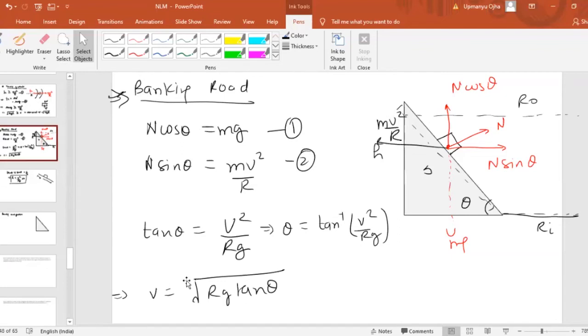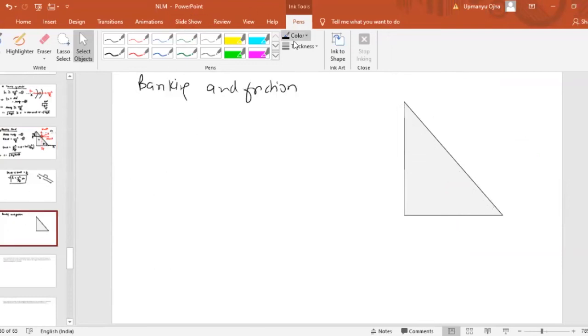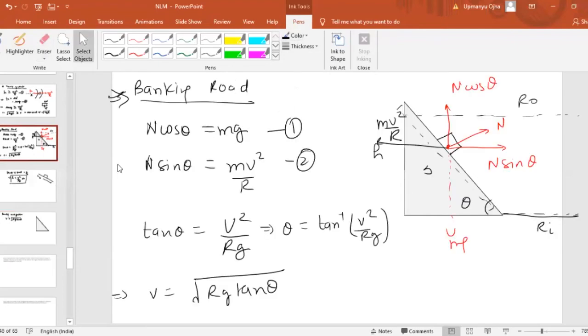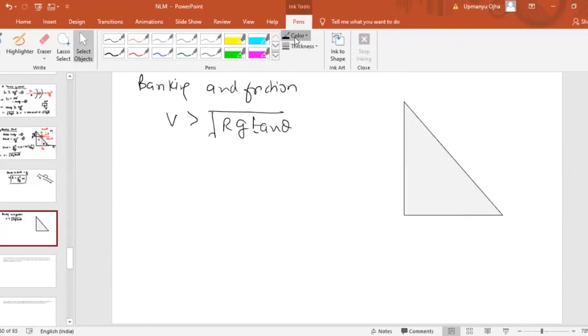So if the velocity for the safe turning is root rg tan theta, and the condition arrives that velocity is greater than root of rg tan theta, then the vehicle will try to move on the outer edge. Outer edge means it will try to slip on the outer edge. Now, who will prevent this slipping? The friction which is present on the banking road.